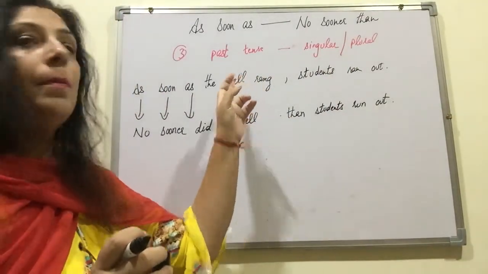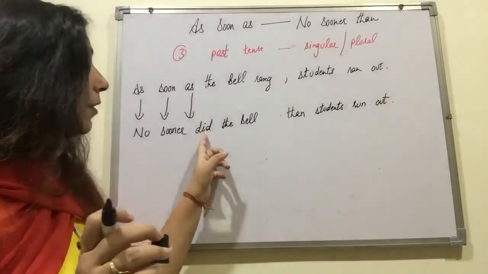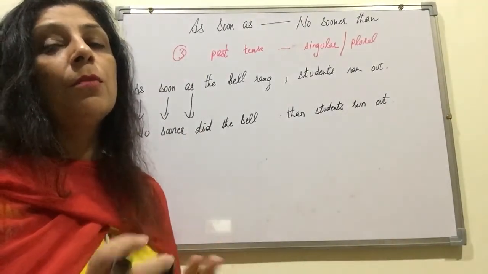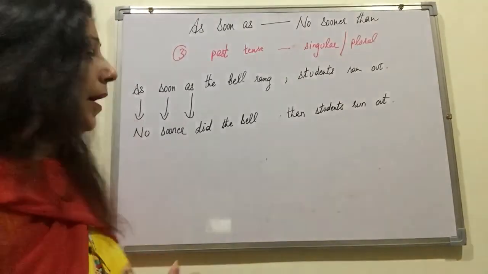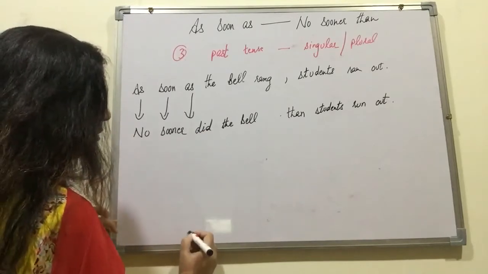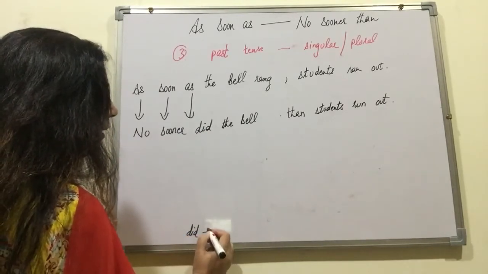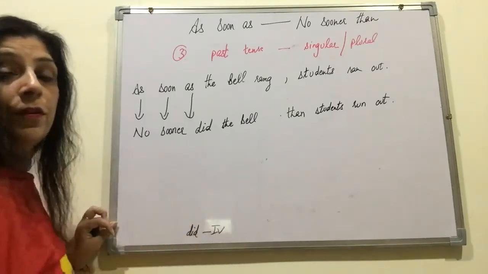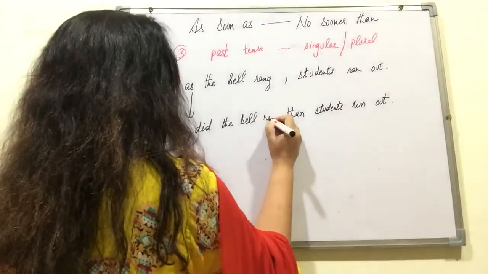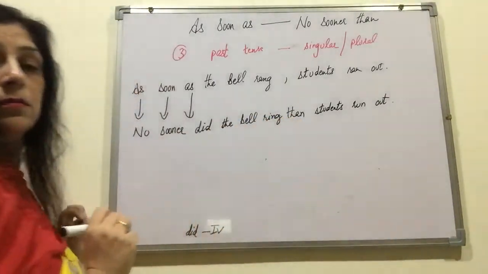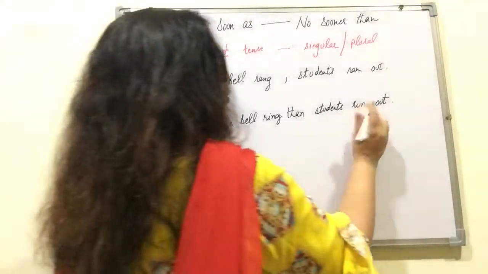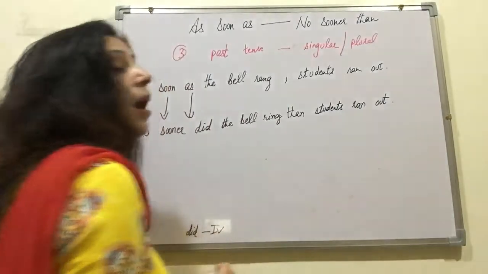Had there been bell or bells, hardly any difference. The word will be either did or had. There is a choice you can make from both, either did or had. No sooner did the bell. Now you should know, according to the English rules of grammar, did always takes the first form of verb. So no sooner did the bell ring, because did takes the first form, then students ran out.